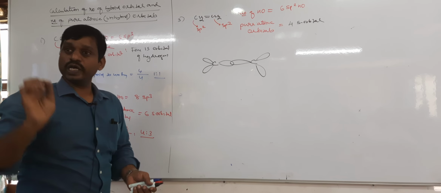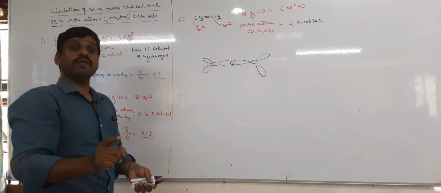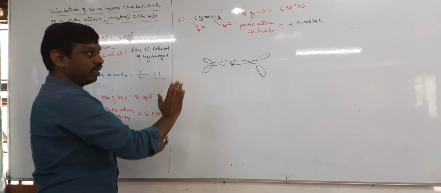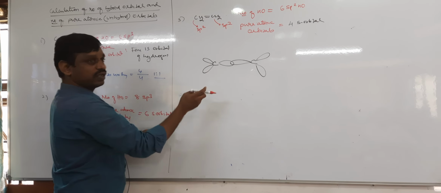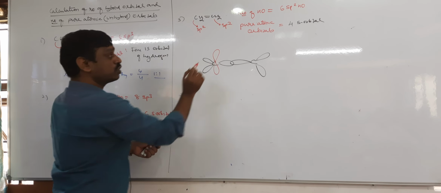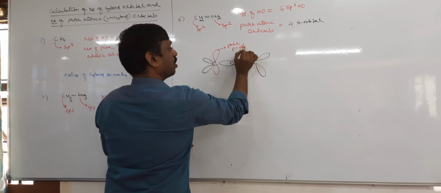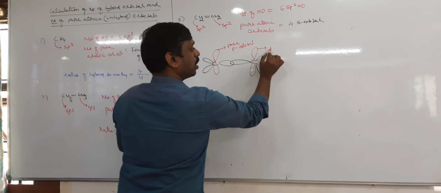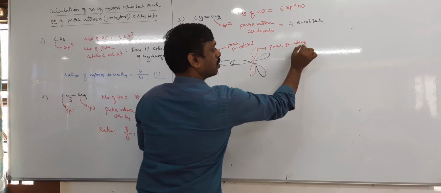If carbon undergoes sp2, each carbon has one unhybrid p orbital which is perpendicular to this plane, one above the plane and one below the plane. I cannot draw it that way, so I will draw it like this. This is a pure p orbital. It also has a pure p atomic orbital.